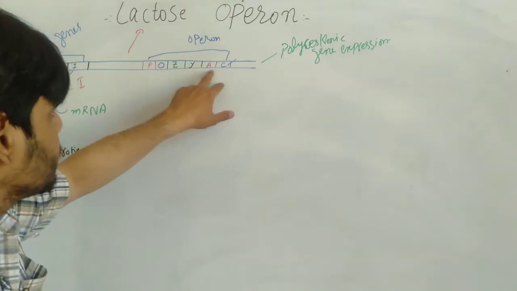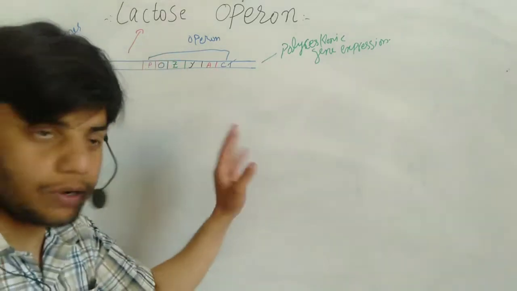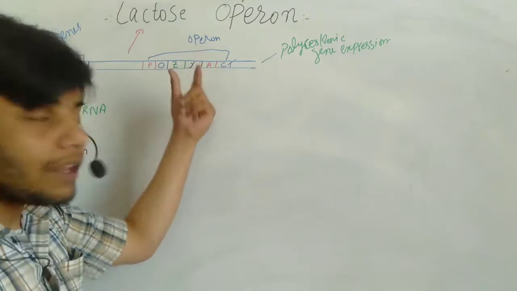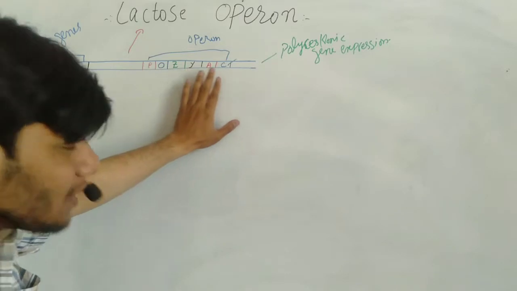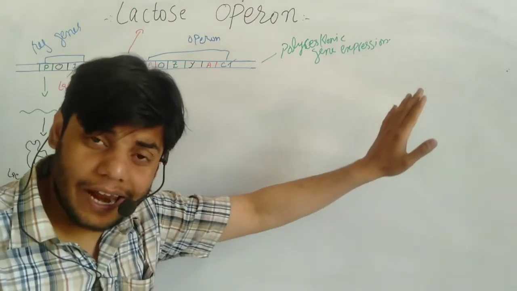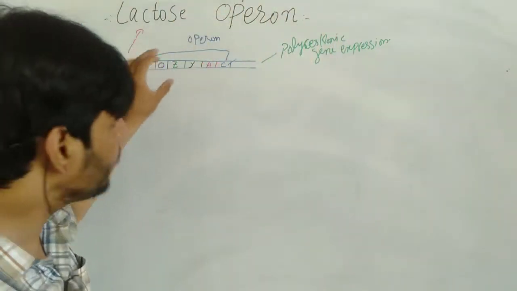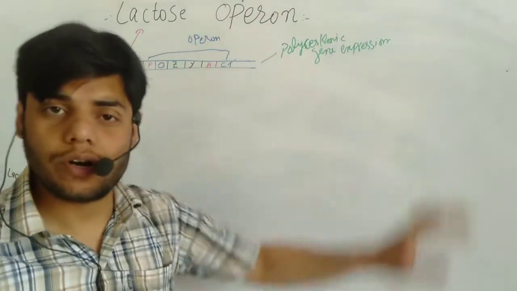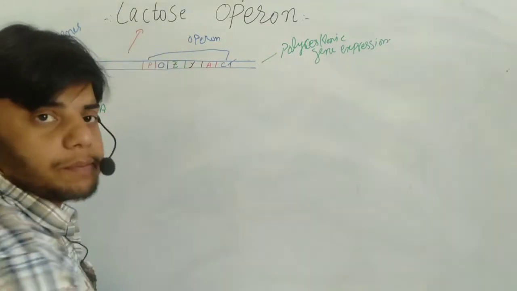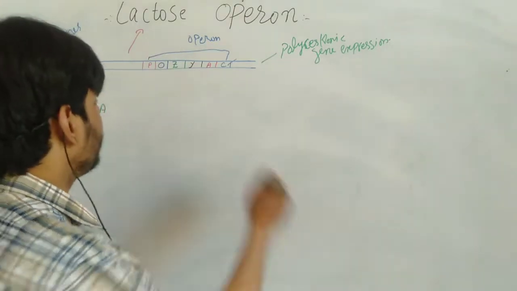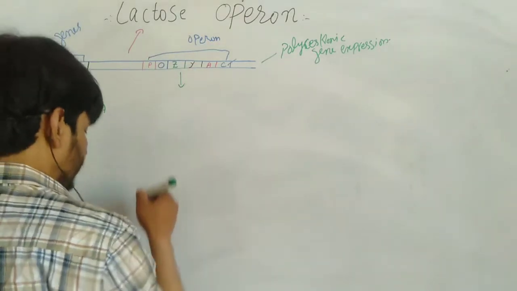These are the structural genes, and the promoter and operator are the regulatory parts. Remember guys, when different structural genes are controlled by one promoter, we call it polycistronic gene expression. So when the RNA polymerase binds here, it will transcribe and again produce mRNA.